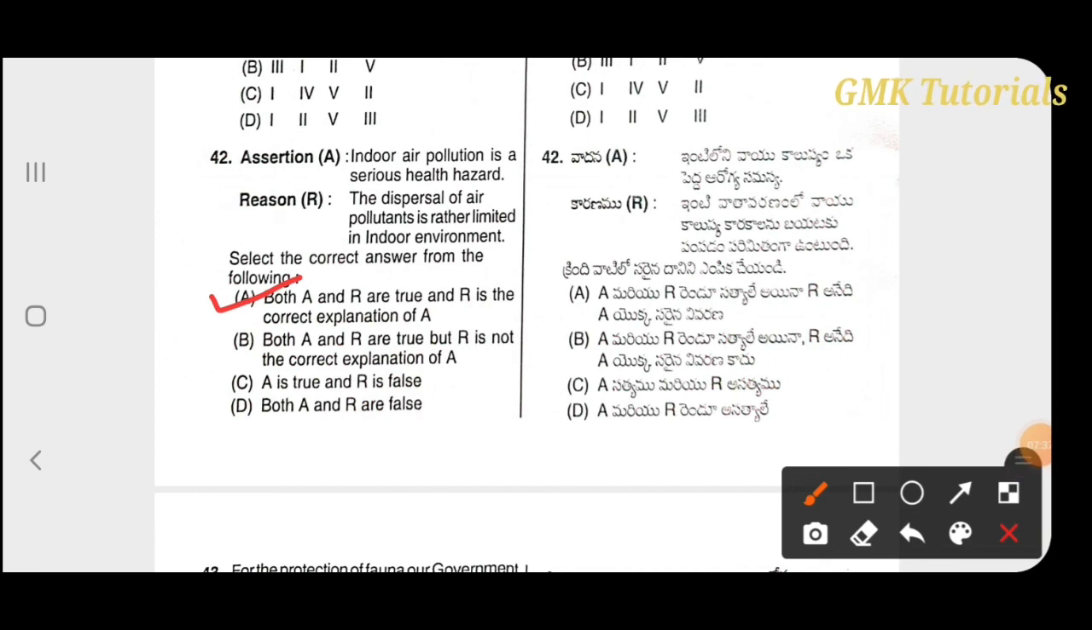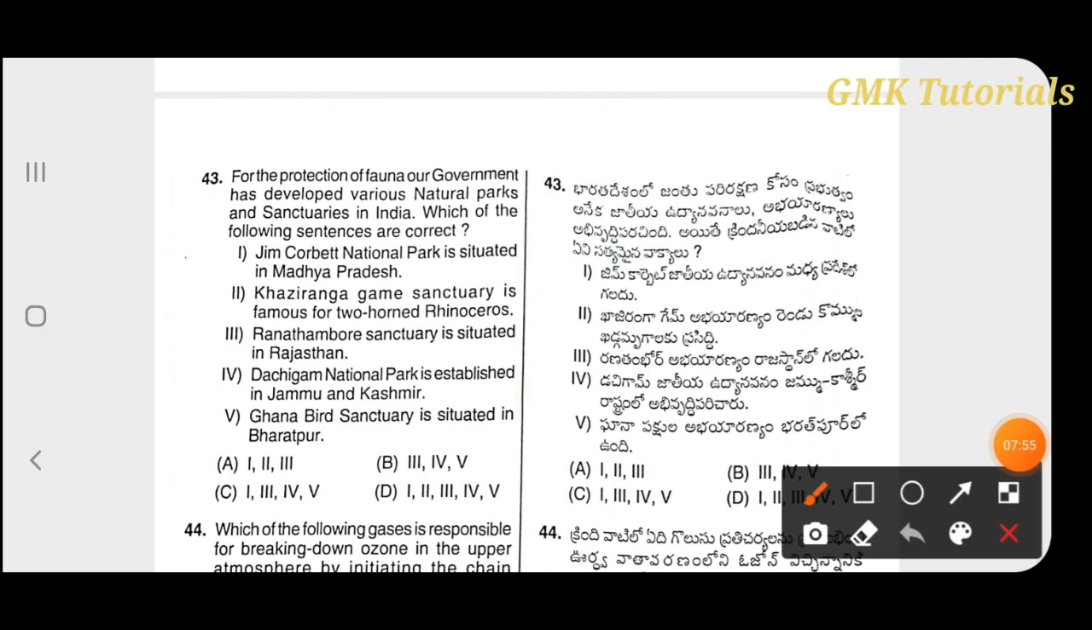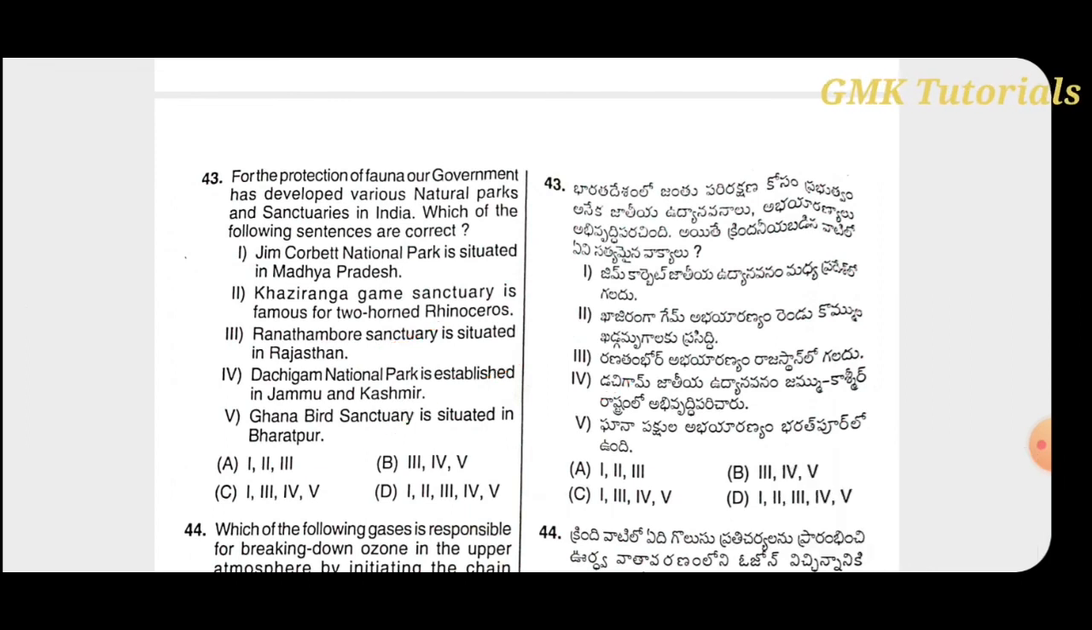Both A and R are true. R is the correct explanation of A. Next question: for the protection of fauna, our government has developed various national parks and sanctuaries in India. Which of the following sentences are correct? Rajnatambur Sanctuary is situated in Rajasthan and Dachigam National Park is established in Jammu and Kashmir. Ghana Bird Sanctuary is situated in Bharatpur. So the correct option is 3, option B.